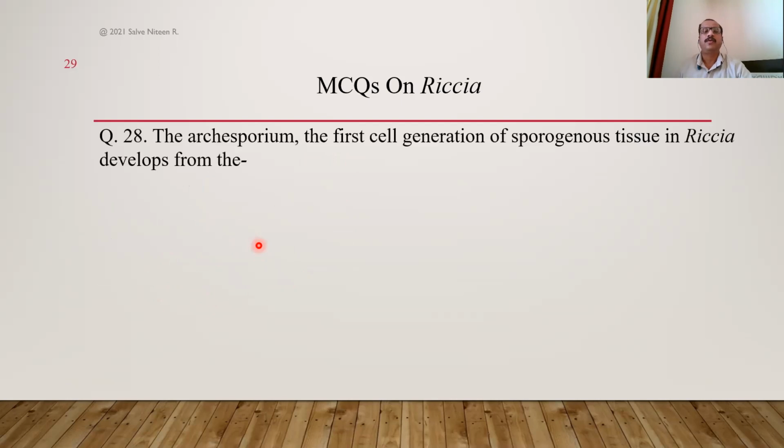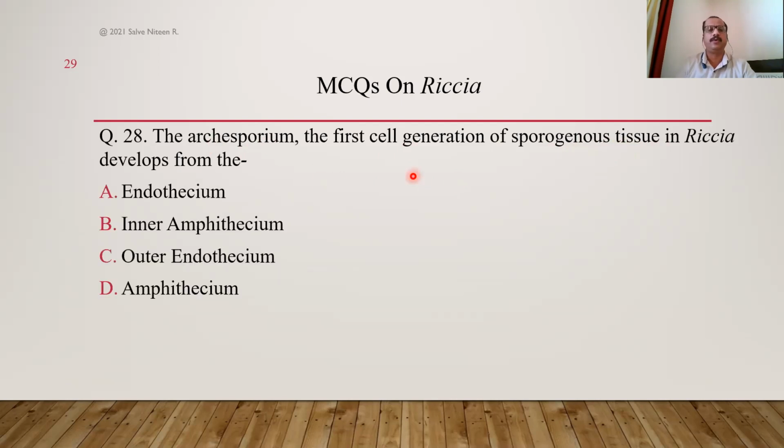Okay. The archesporium is the first cell generation of sporogenous tissue. Sporogenous tissue means the tissue from which sporogenous cells, or spore producing cells, are produced in the capsule. So this tissue, archesporium in Riccia, develops from which part of the embryo: endothecium, amphithecium, inner layer of amphithecium, or outer layer of endothecium? Now we studied different classes of Bryophyta. In Hepaticopsida, archesporium develops from endothecium.